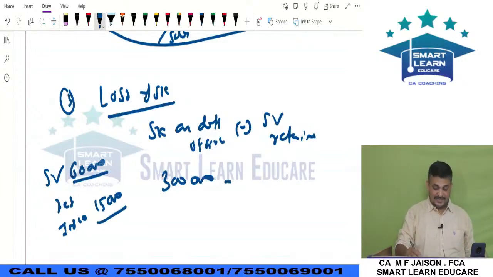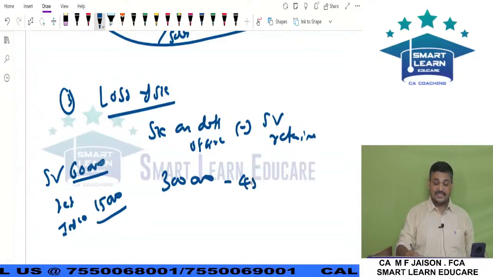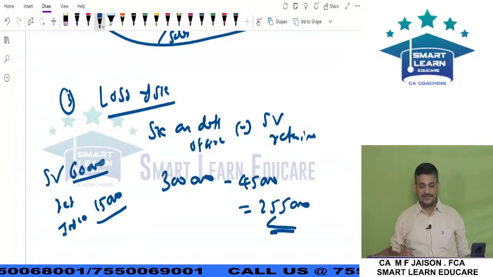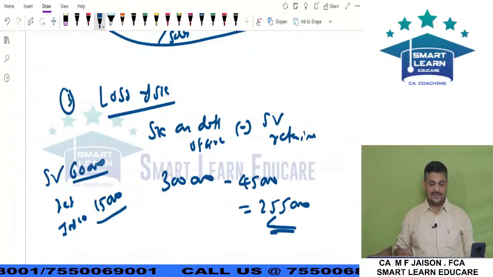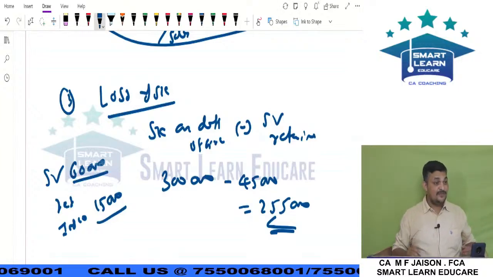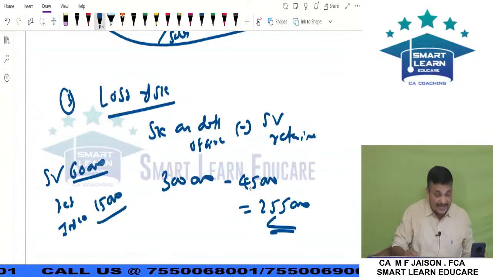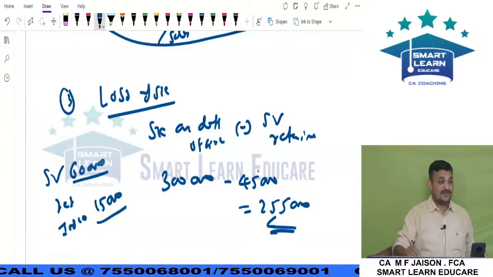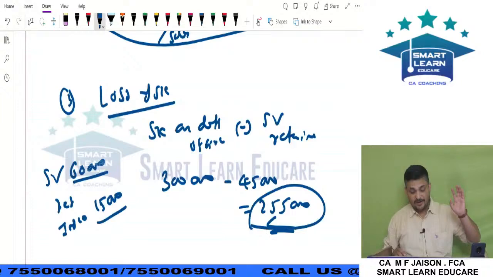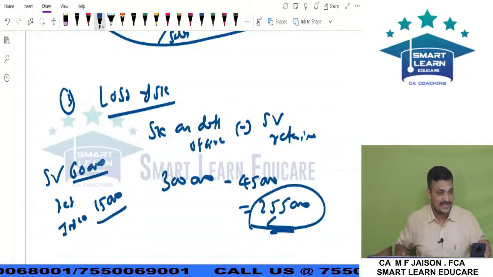Yes, you are correct. Salvage value retained is 45,000. Super, very good, children. So 2,55,000 is the loss of stock. We had 3 lakhs on the date of fire, what we saved and retained is 45,000, so the loss of stock is not 60,000. The loss of stock is 2,55,000. Hope you are understanding this, all of you.